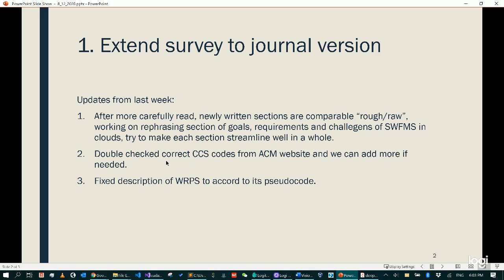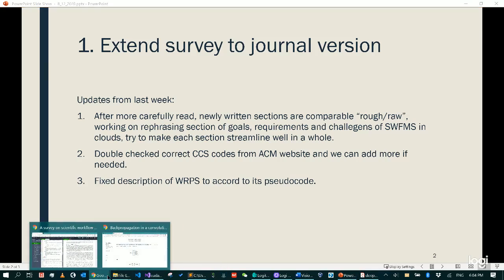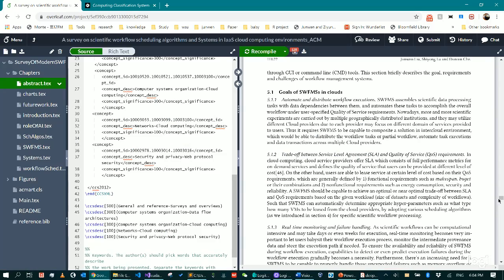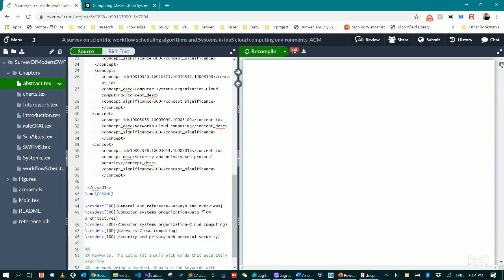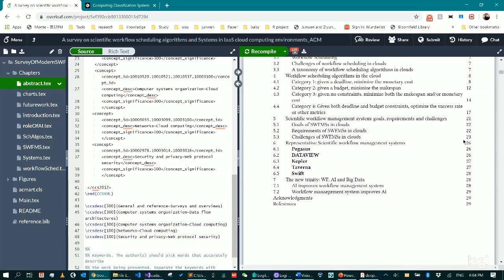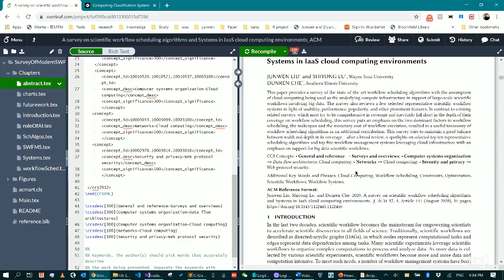The second is that I added the correct CCS code for the paper that is required by the ACM publications. If you take a look at the paper, you will notice that at the top of the paper, we will be able to include some keywords.